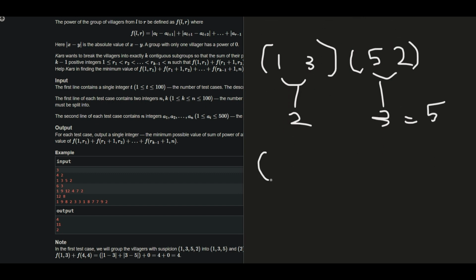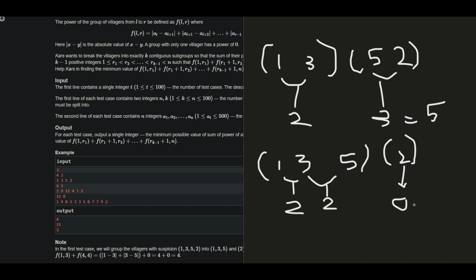And in the third case, I can take 1, 3 and 5 in one group and 2 in the other group. So this will contribute 2, this will contribute 2 and this will contribute 0. So the minimum power that we can obtain is 4.